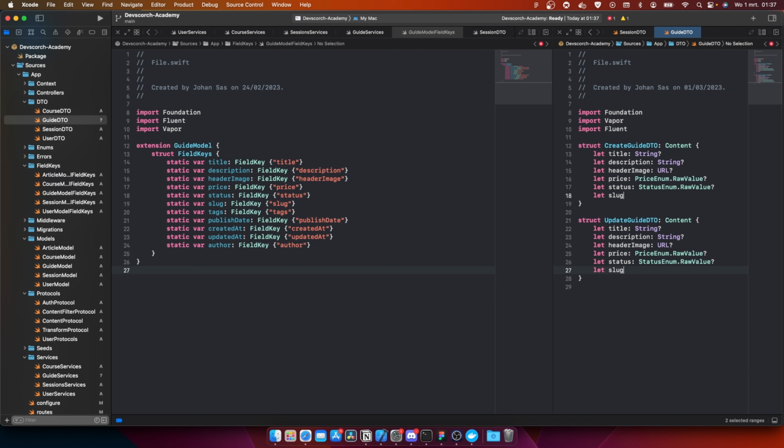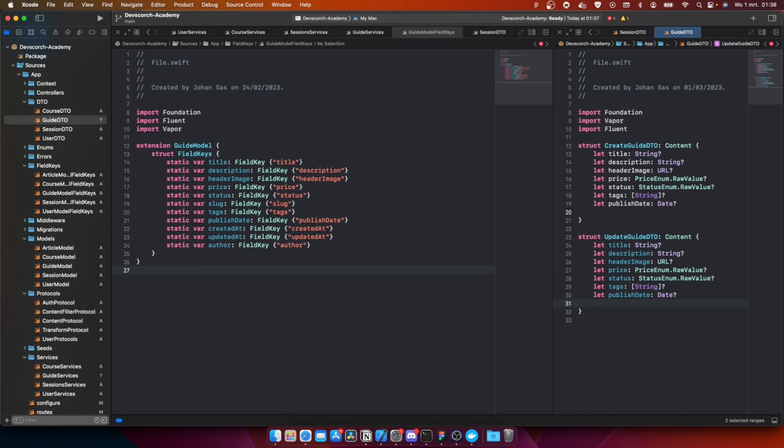And let slug. No, we don't need the slug because we already generate that. And let text is going to be an array of strings. Let publishDate be a Date. And createdAt we don't need, updatedAt we don't need, and author we also don't need. Okay, so this is the start.